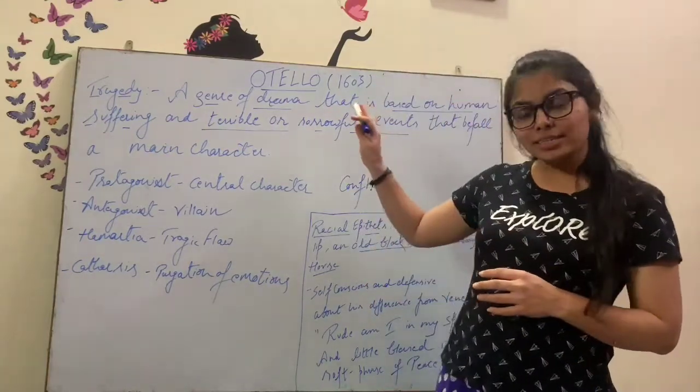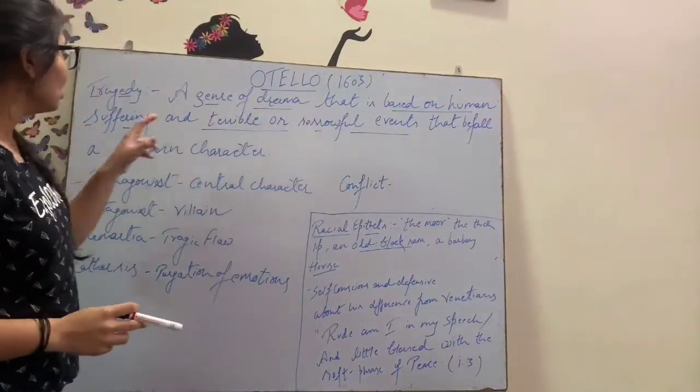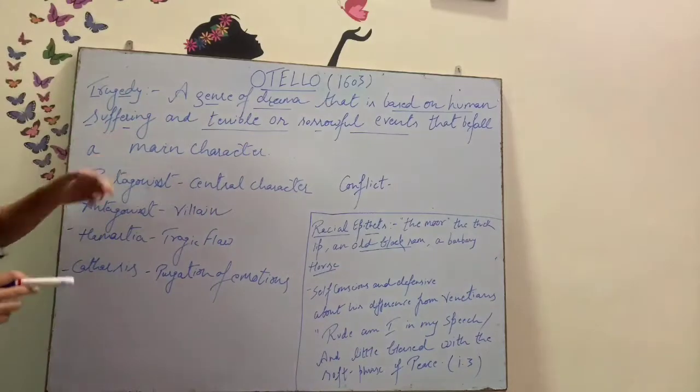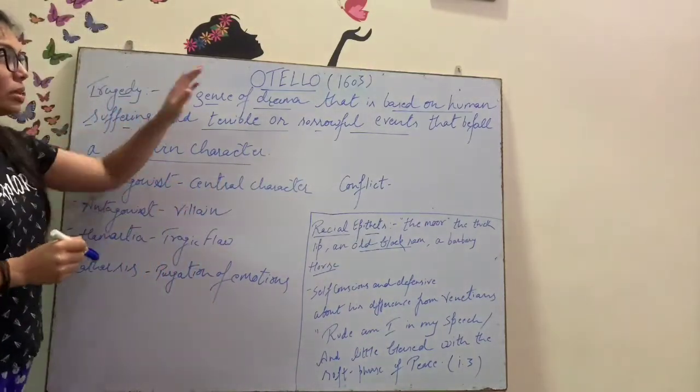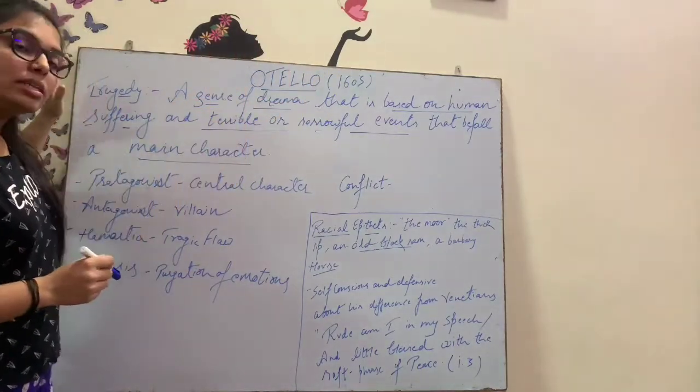Okay, so not taking too much time in this description, I would like to describe what a tragedy is. A tragedy is a genre of drama that is based on human suffering and a terrible or sorrowful event that befalls a main character. Okay, Othello, a tragedy, is written in 1603. So it's a tragedy.